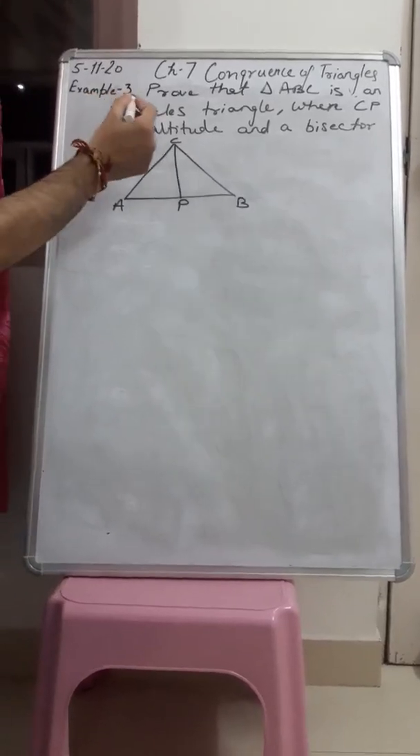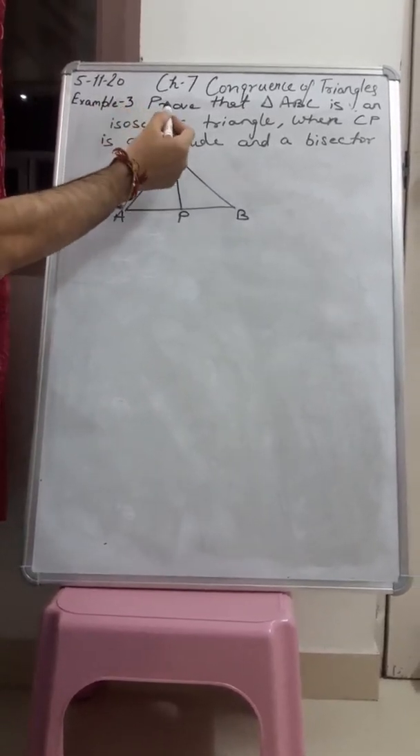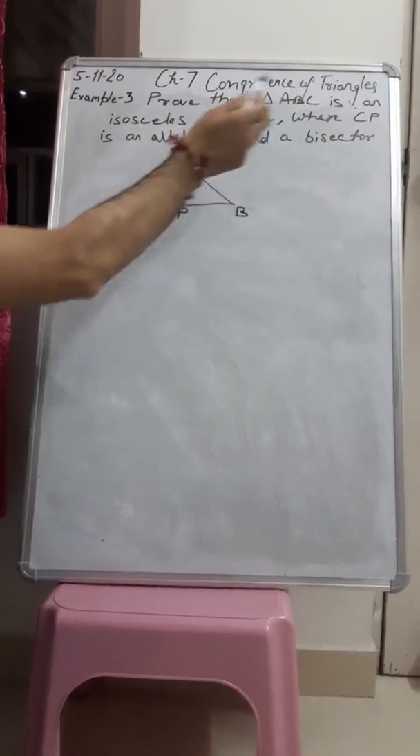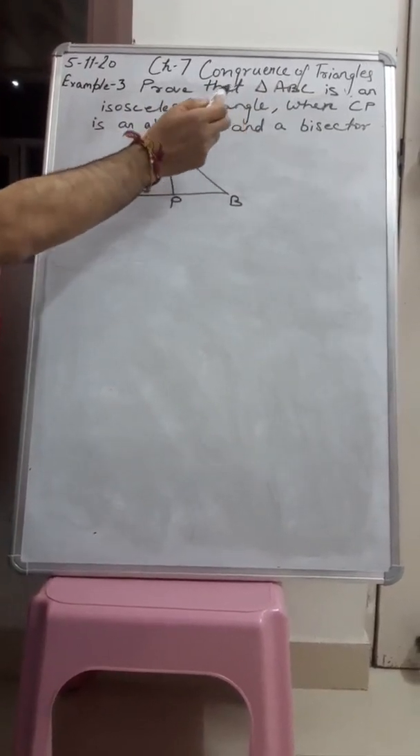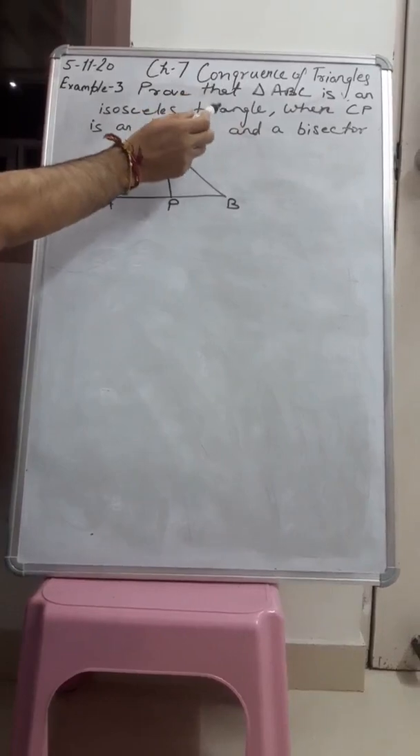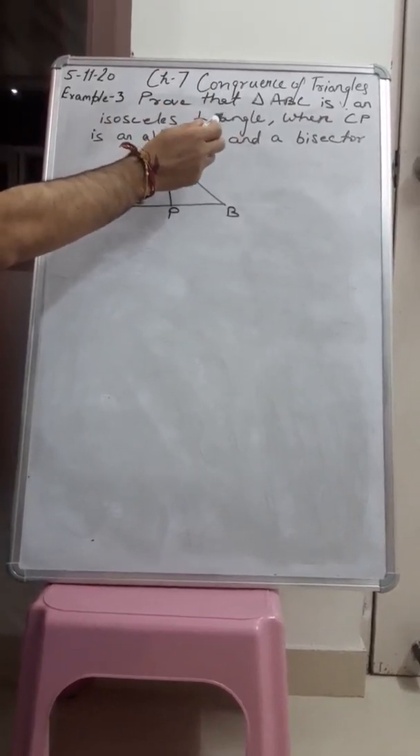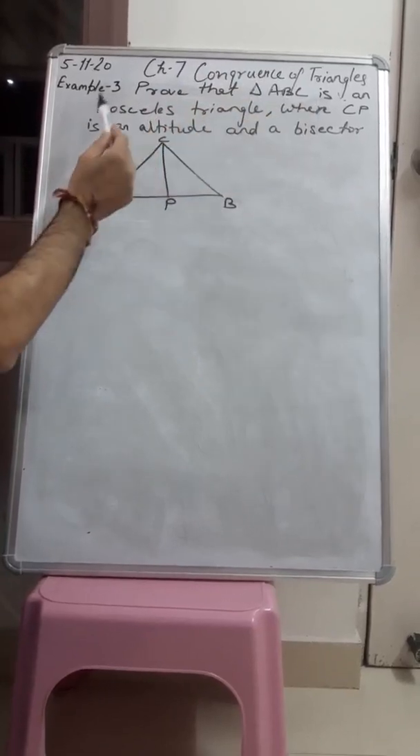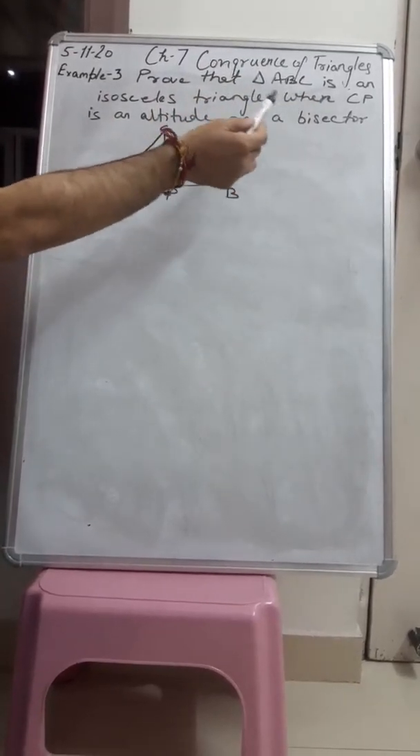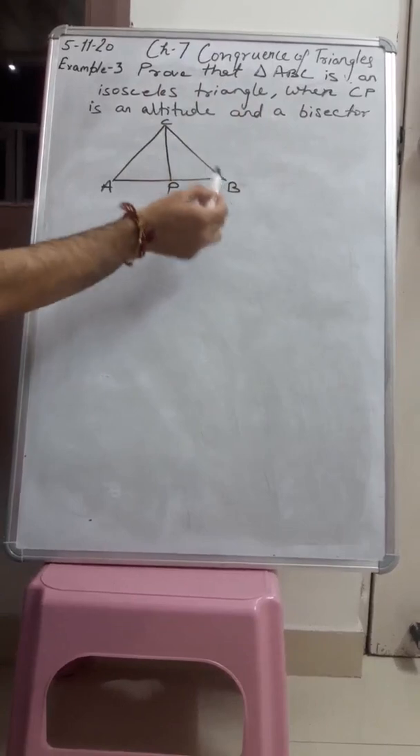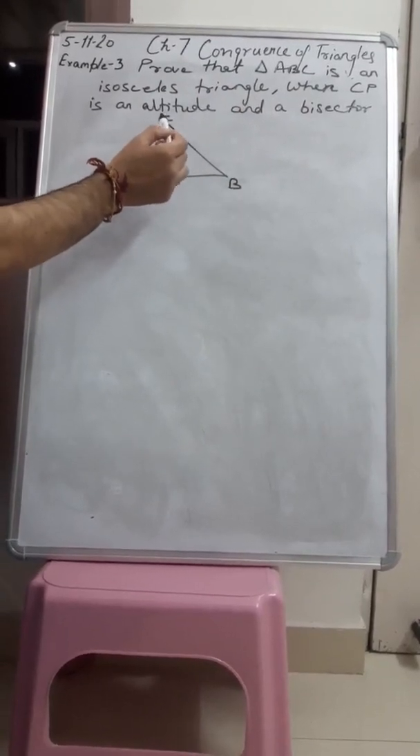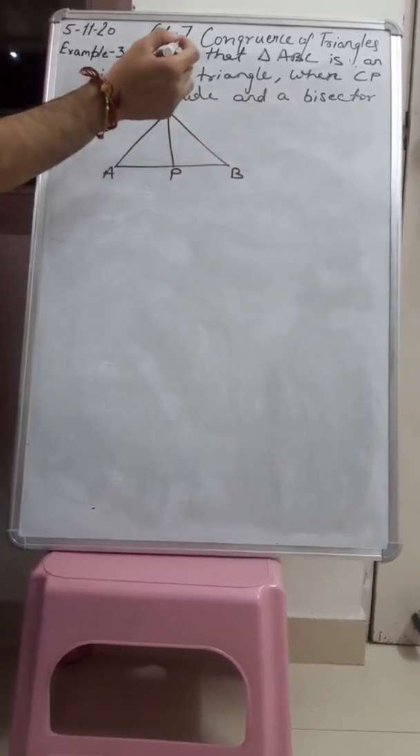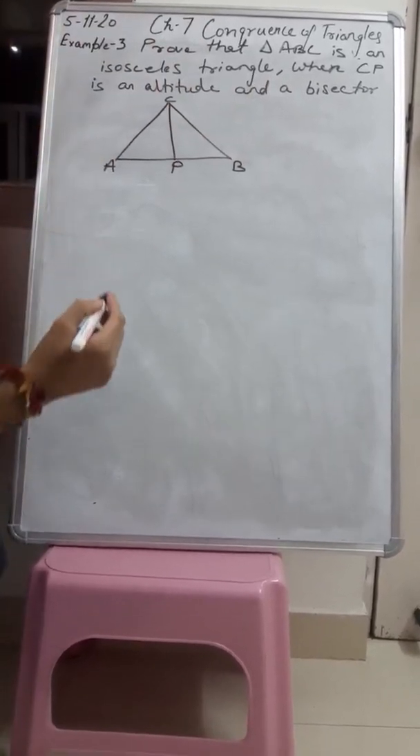Now example 3. In example 3 we have to prove that triangle ABC is an isosceles triangle. An isosceles triangle is a triangle which has two sides equal, and here CP is an altitude and a bisector. So in this triangle ABC we can see that CP is an altitude as well as a bisector, and we have to prove that triangle ABC is an isosceles triangle.